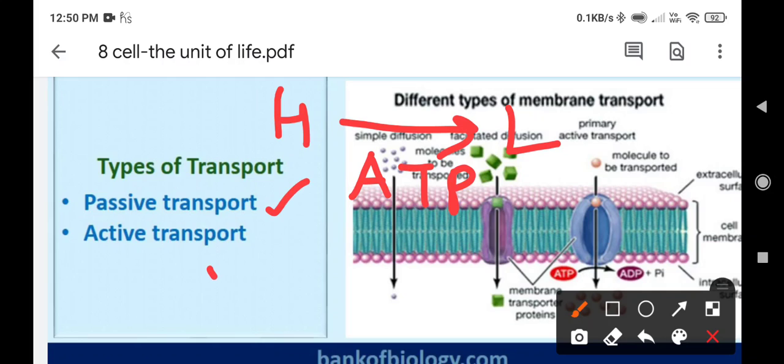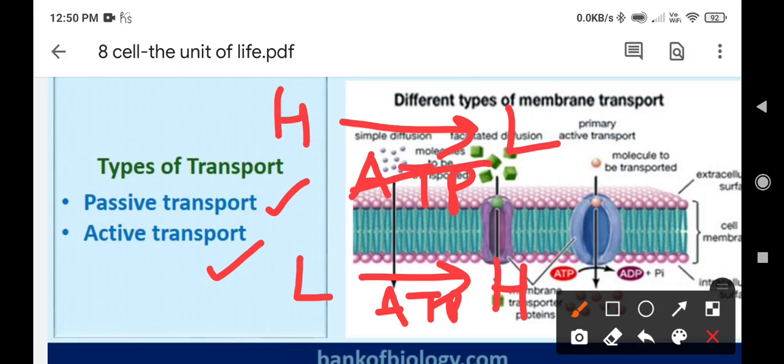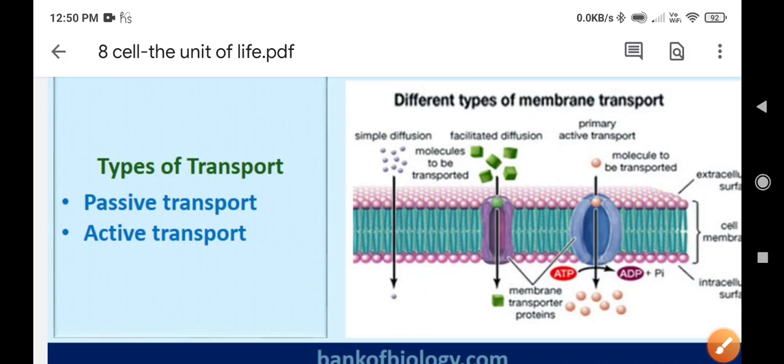Active transport means if something is present at low concentration and it has to move towards higher concentration, then it requires energy. Here energy is not required, but here energy is required. So the second one is known as active transport. So there are two types of transport: passive transport and active transport.